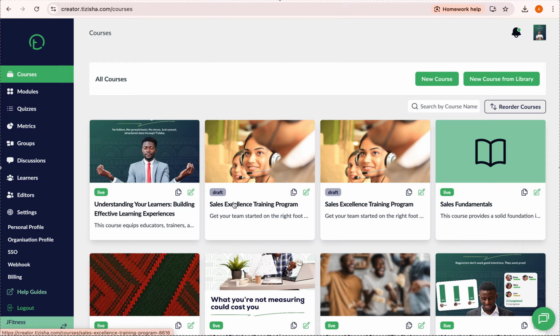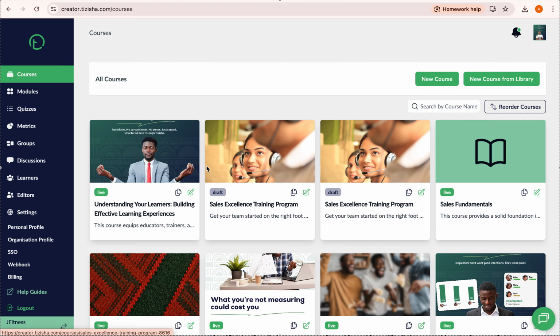Okay, so now this is the creator UI. This is what you're going to see immediately you land here. You'll be able to see all the courses you've created. Of course, if you're a new user, this section will be blank. Here you can see different course cards of different courses I've created. Once you've created some courses, this is how they look.